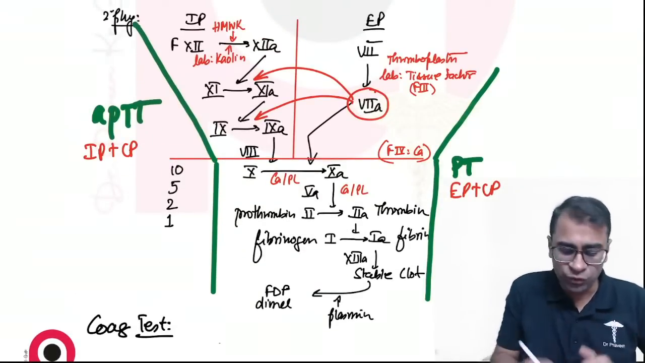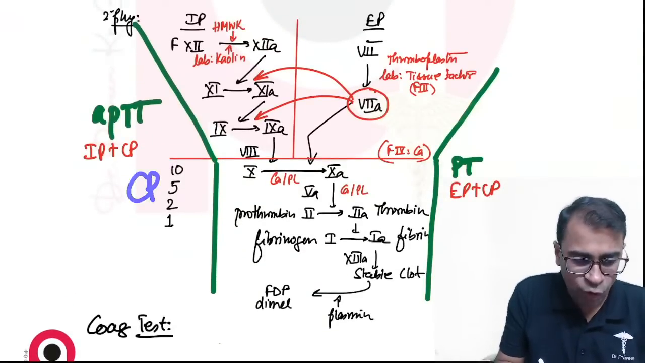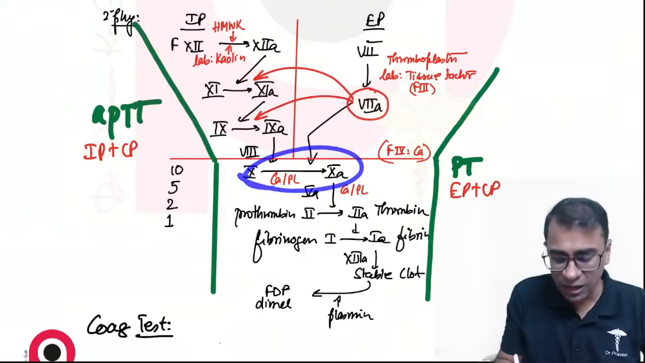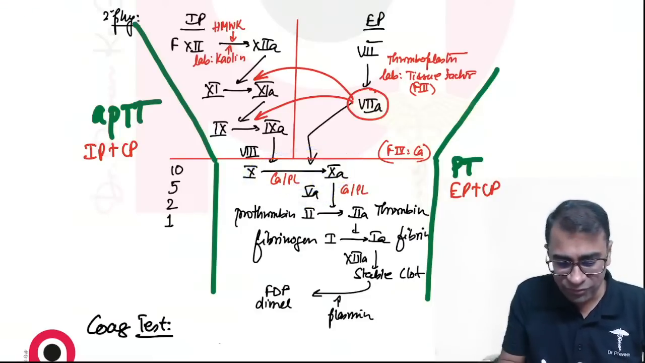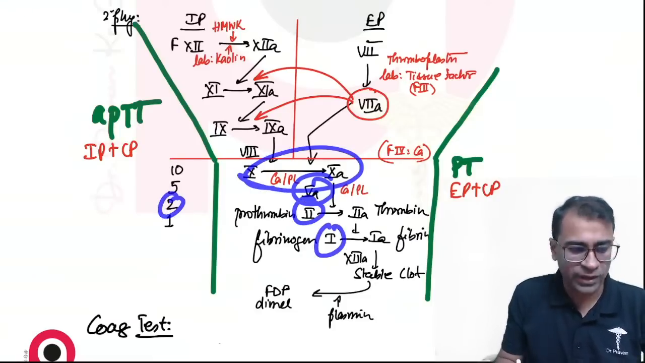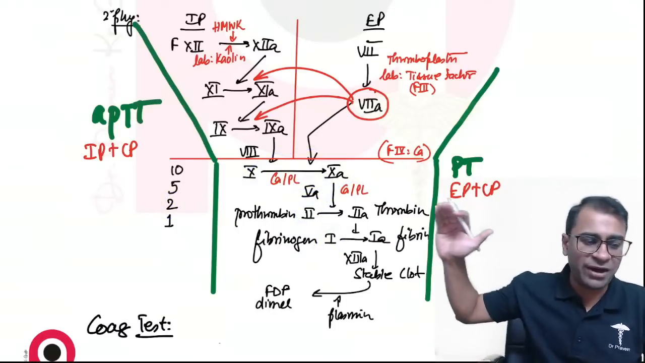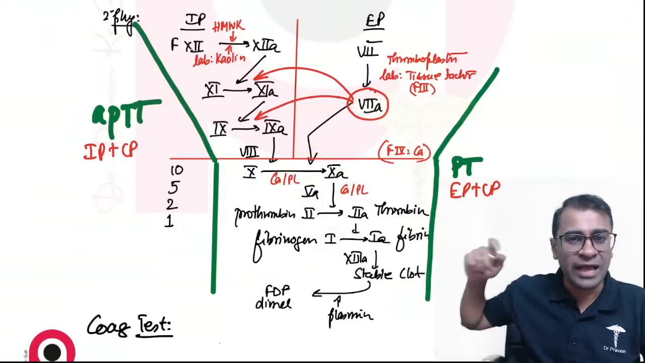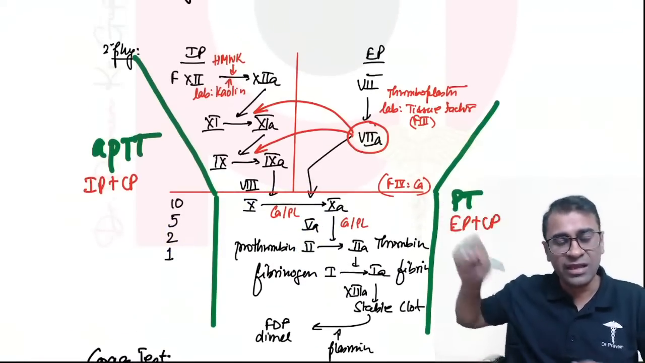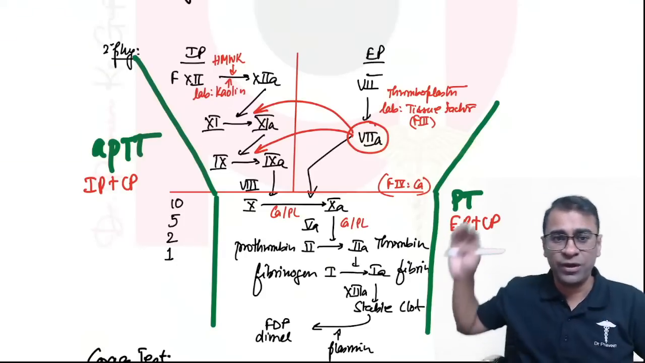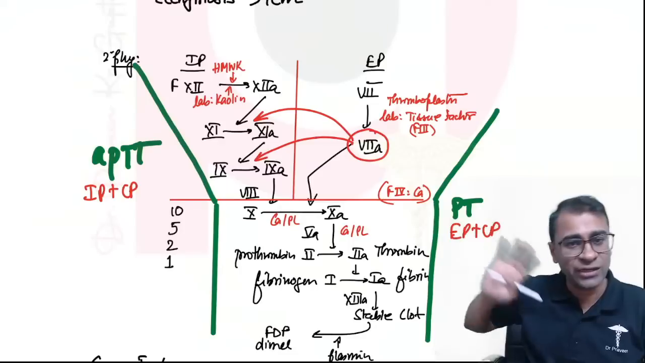I will tell you to remember the common pathway first, and common starts from 10. 10 times 5, 5 times 2, 2 times 1. Simple. 10, 5, 2, 1. Extrinsic has only 1 and 7, and everything else is intrinsic. 12, 11, 9, 8 all intrinsic.